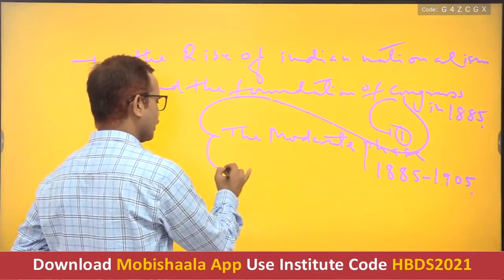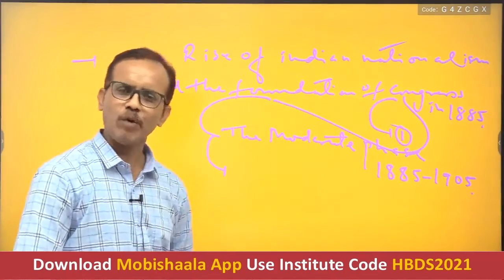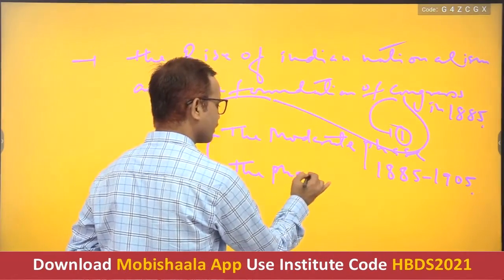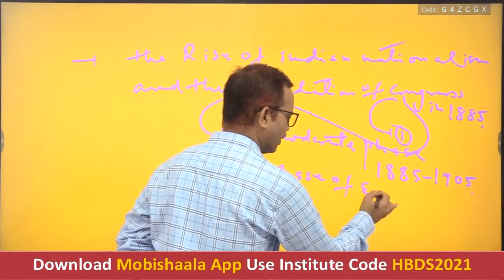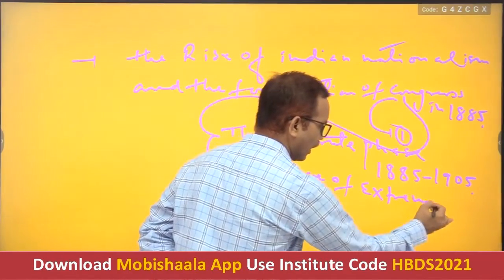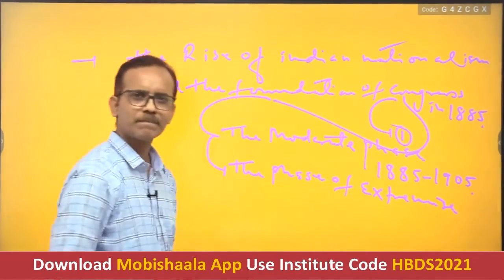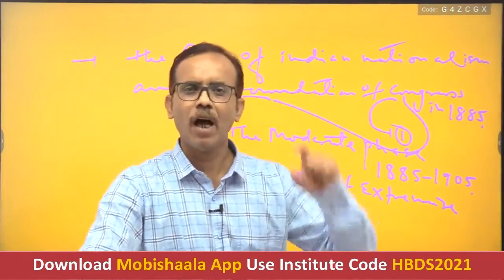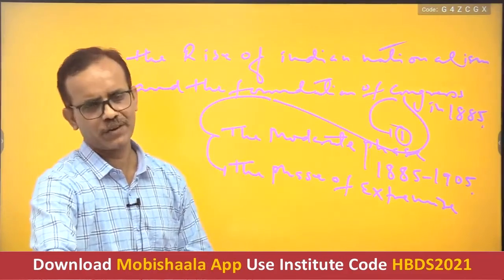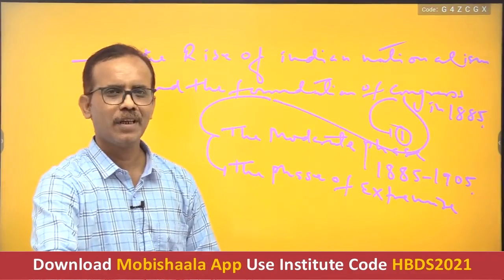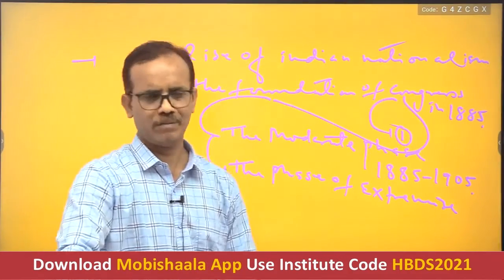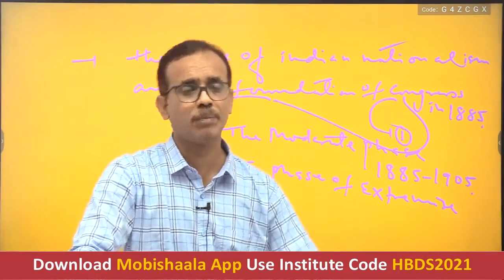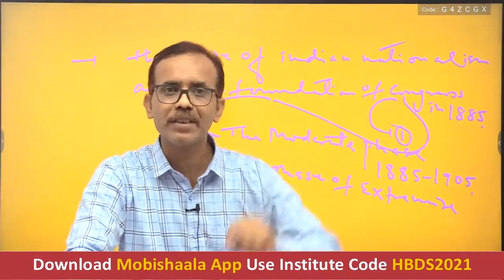Second stage came to be known as the phase of extremism, led by Lal Bal Pal. In this stage, you have to see how the same Congress that was set up by Hume on the advice of Lord Dufferin became hostile to the British government.